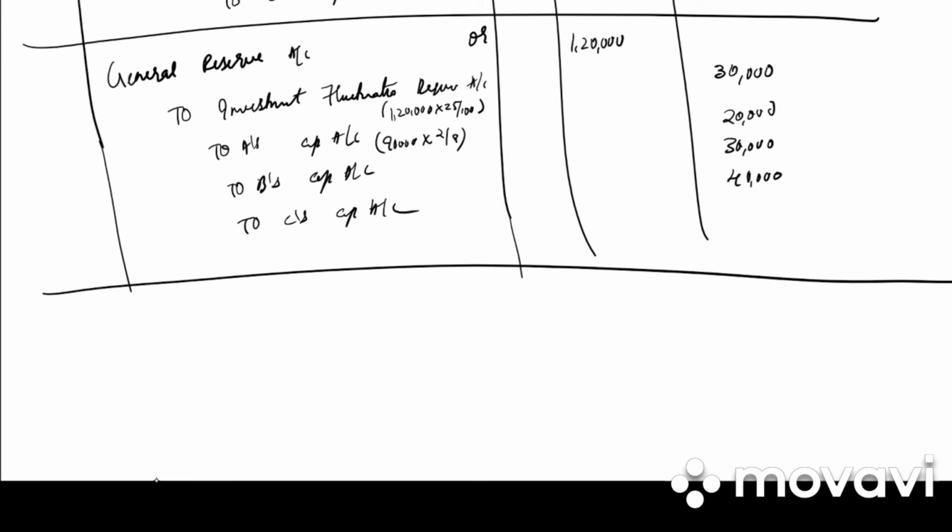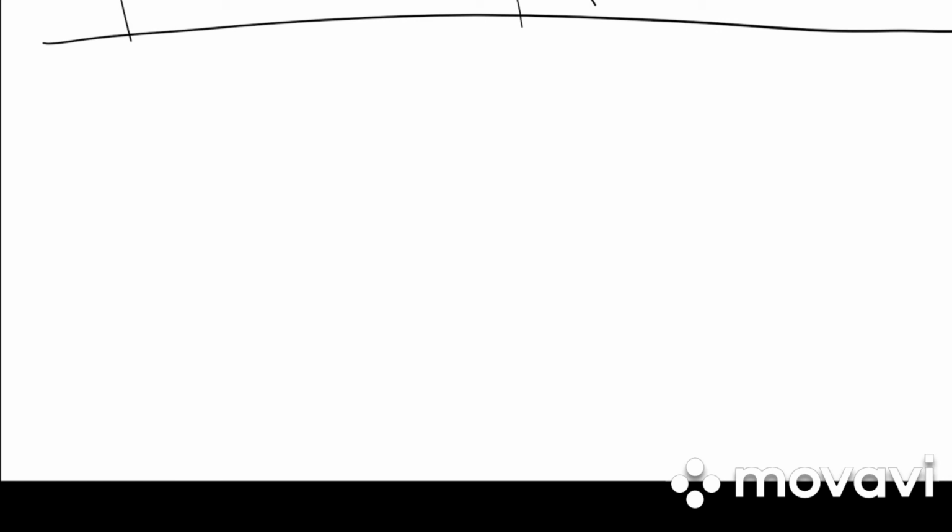So write down the narration. 25% of general reserve transferred to investment fluctuation reserve and balance transferred to capital account in old ratio. After the problem, write down the note.